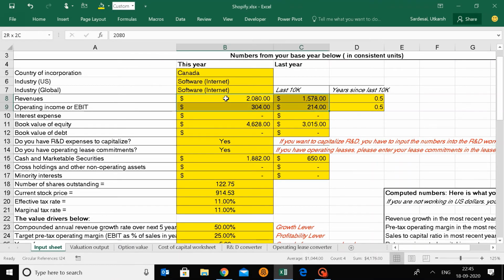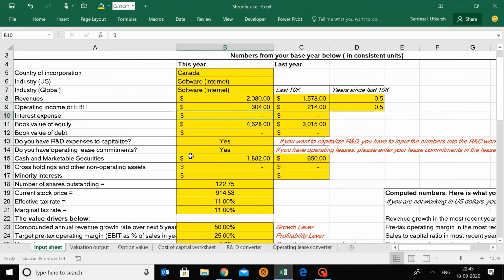Once you understand the spreadsheet, once you download it, there's a lot of data here, and there are so many comments that Damodaran has put. I removed all of them. When you download it from that page, you'll find many comments that will guide you on how to use this sheet. For any doubts, you can reach out to me personally in any video's comment section. I'll reach back to you as soon as possible.